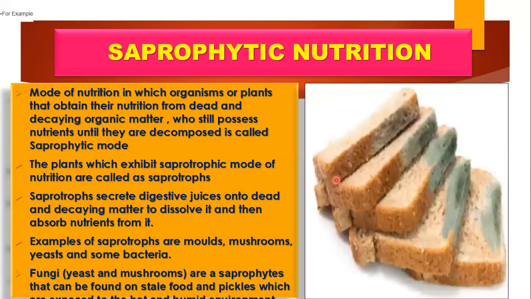Here is an example of fungi. You must have seen fungus growing on bad or spoiled things. So they are the saprophytes actually. You can find them on stale food. Like in this picture, this is stale bread, and you can see fungus growing here. So actually it's saprophytic. They are the saprophytes, which obtain nutrients from the decayed or stale bread.